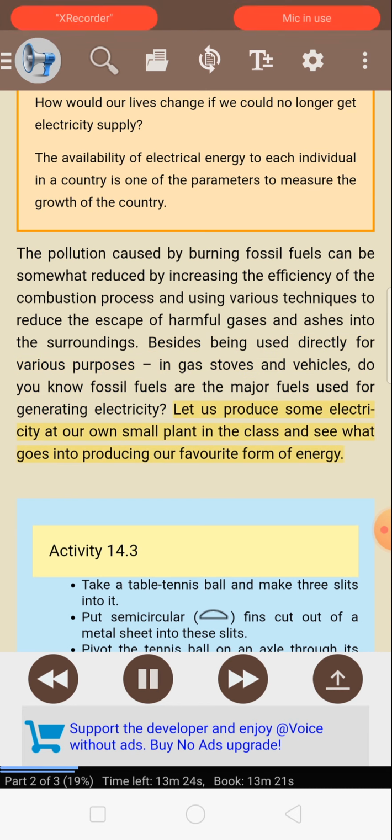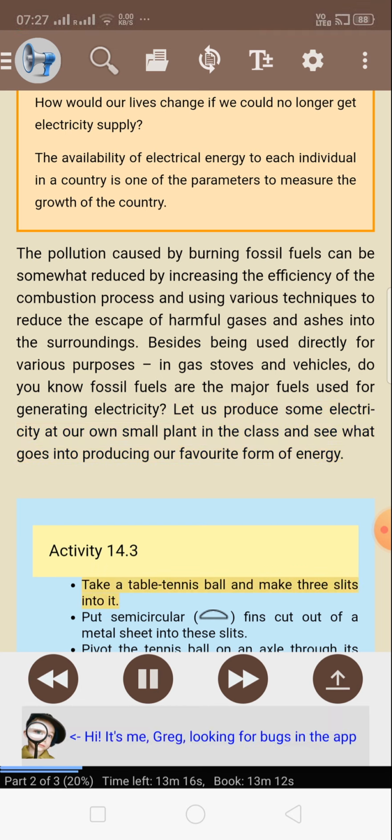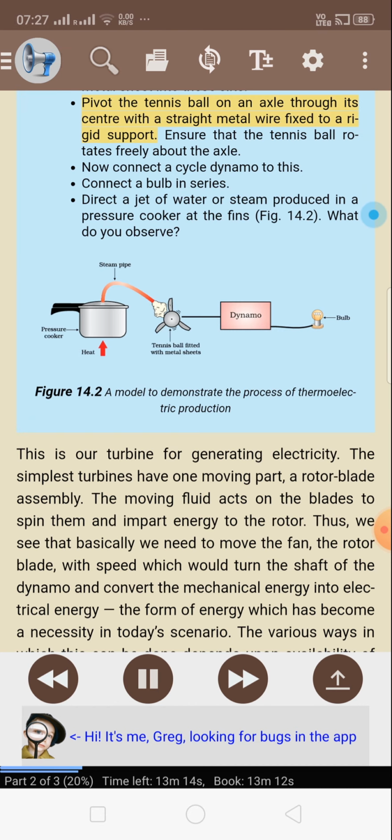Let us produce some electricity at our own small plant in the class and see what goes into producing our favorite form of energy. Activity 14.3. Take a table tennis ball and make 3 slits into it. Put semicircular fins cut out of a metal sheet into these slits. Pivot the tennis ball on an axle through its center with a straight metal wire fixed to a rigid support. Ensure that the tennis ball rotates freely about the axle.